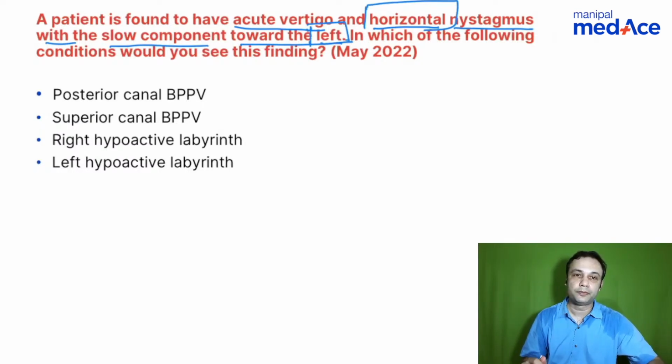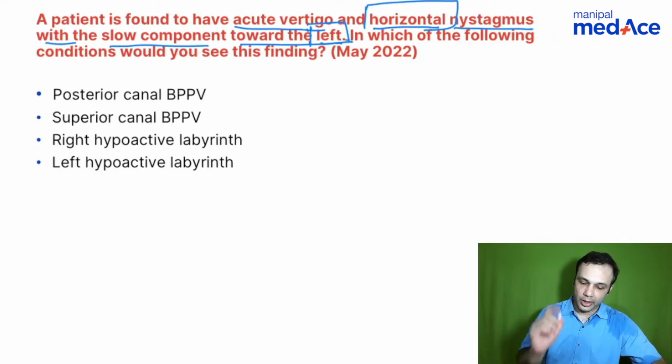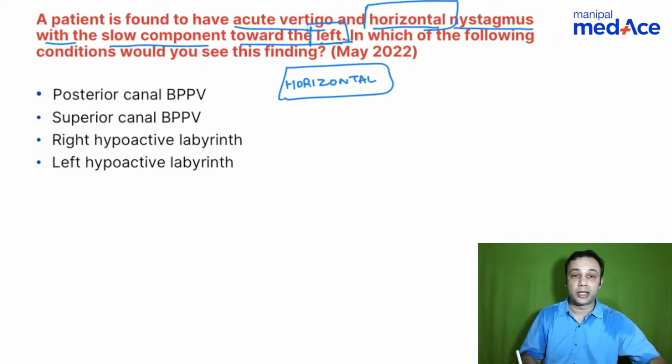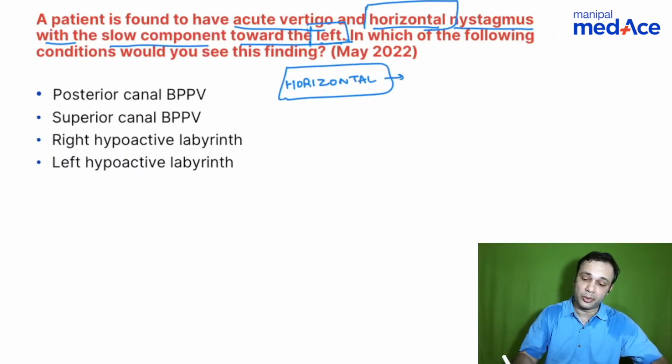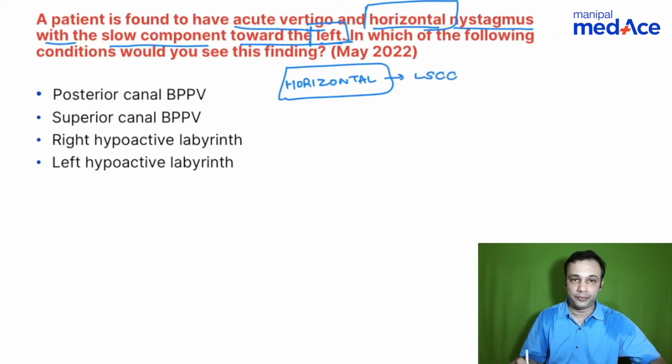Anybody? Right. So when you talk about nystagmus, it usually is towards the fast phase, right? So you have a horizontal nystagmus. So now let's discuss a little bit about nystagmus. What produces a horizontal nystagmus, and at times you have a torsional component as well, is the lateral semicircular canal.